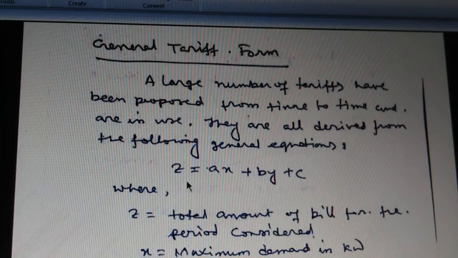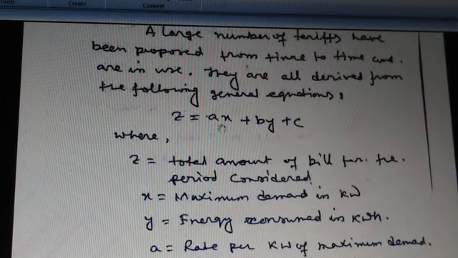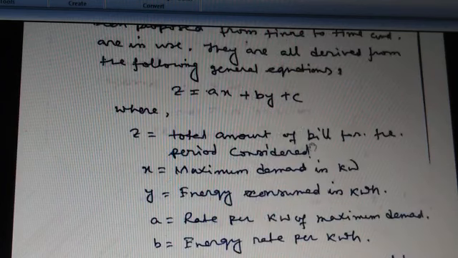So this is the basic equation of the tariff, where z equals ax plus by plus c, where z equals the total amount of bill for the period under consideration. x is the maximum demand in kilowatt. y is the energy consumed in kilowatt hour during the period.